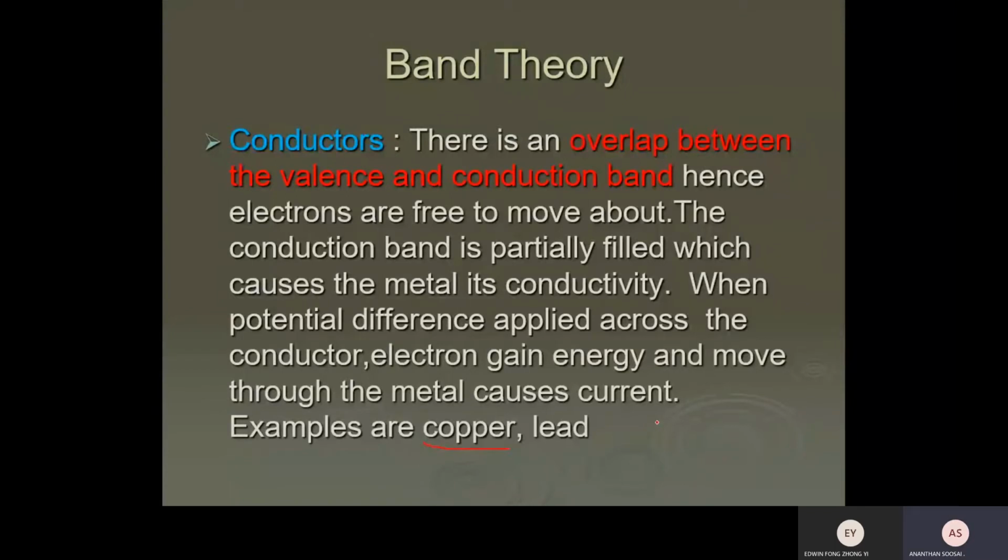So in the exam, if they ask why a conductor conducts electricity, you have to see the band. You have to see that the conduction band is overlapping with the valence band in a conductor. So the electron can move around in these 2 bands. Any moment when a voltage is applied, the electron is able to move forward, causing current flow.